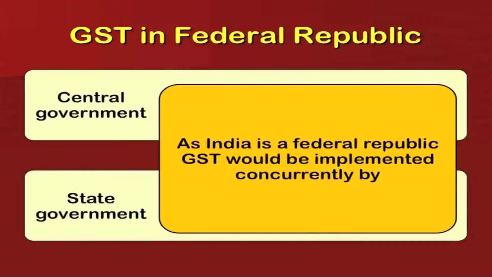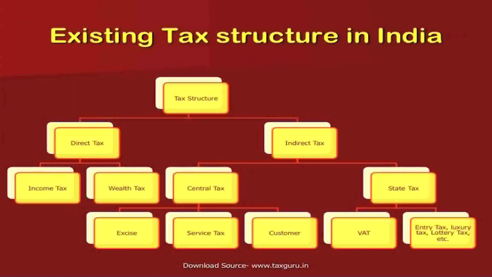As India is a federal republic, GST would be implemented concurrently by central and state governments. Now, let us study first the existing structure in India. The tax structure in India is the direct tax and the indirect tax. The direct tax is the income tax and the wealth tax, and the indirect tax is taken by the central government and the state government. The central tax is the excise, service, and customs tax. The state tax is the VAT, the entry tax, and the basic tax related to luxury and other taxes.